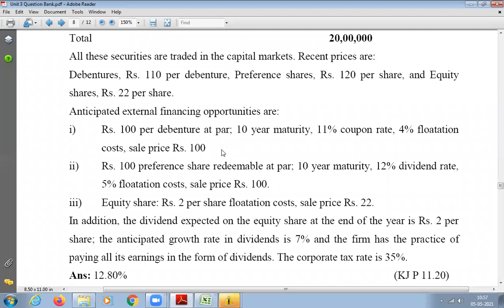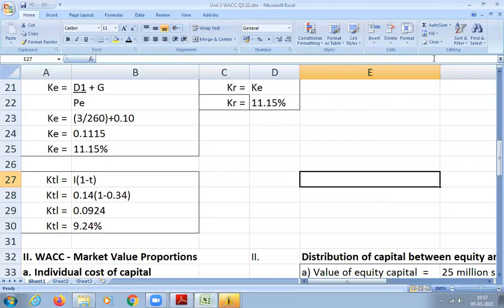11%. Will you write 7% or rupees? So 11 rupees, because I can calculate in amount. Amount I can calculate because I know face value is 100 per debenture. So 100 into 11%, how much will you get? 11. Anyways, we will simultaneously do it.